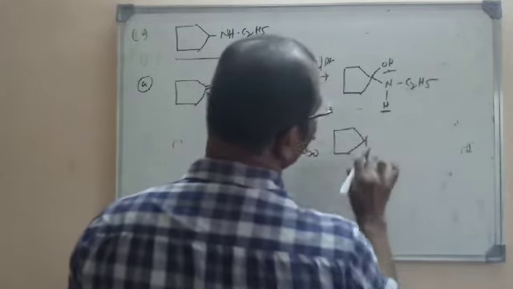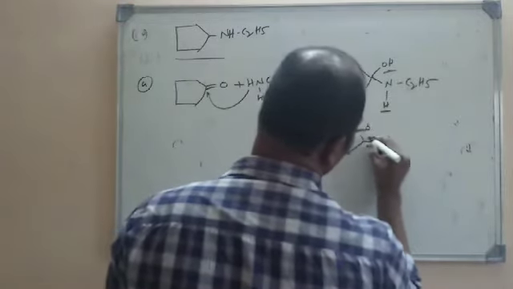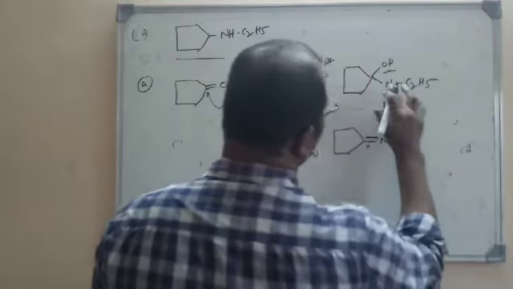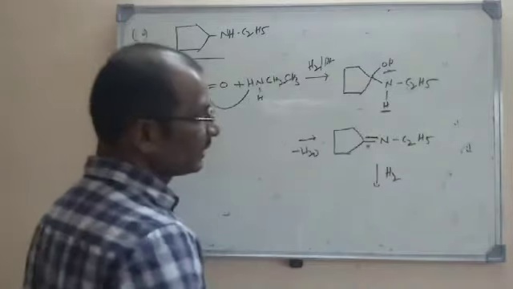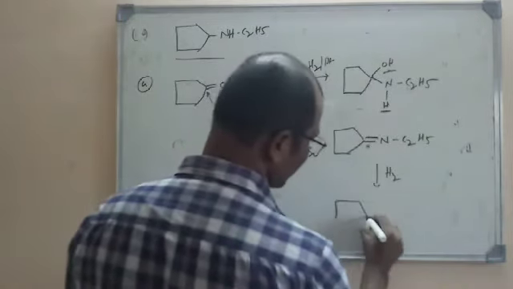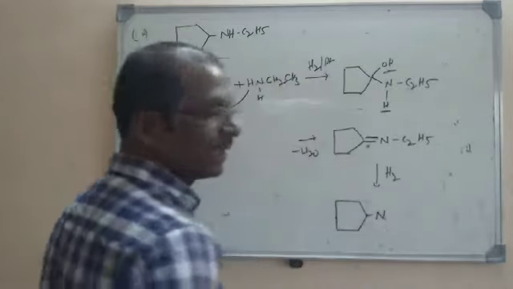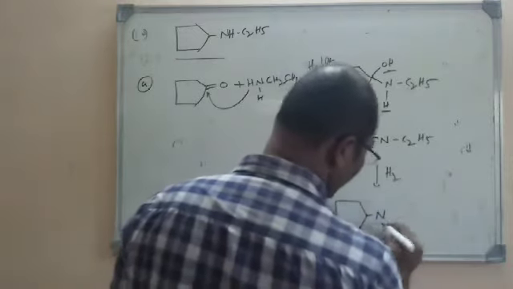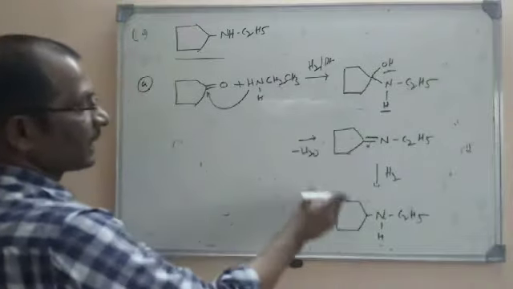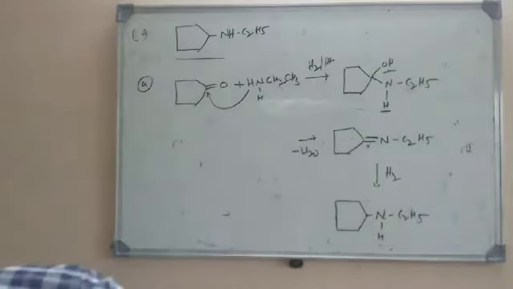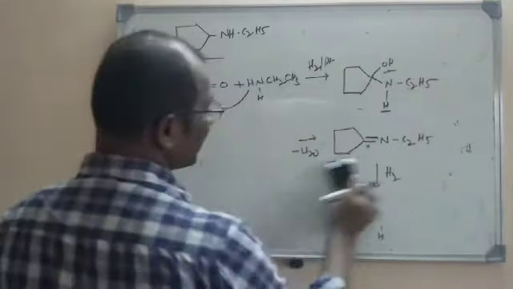It is carbon here, and H and OH are removed, so that we get a double bond to N, with C2H5. But finally reduction is taking place. Reduction means hydrogen will be added here, so that we get the cyclopentyl ring and N here. As we are adding hydrogen, it will become NHC2H5. So the second reaction is also yielding the same product. We have to find the reaction that is not giving the required product, that is N-ethyl cyclopentylamine.